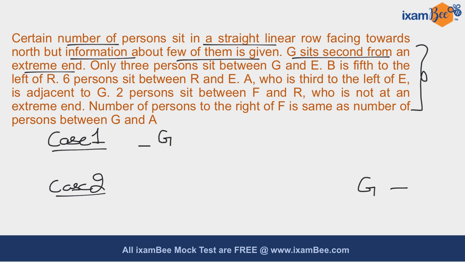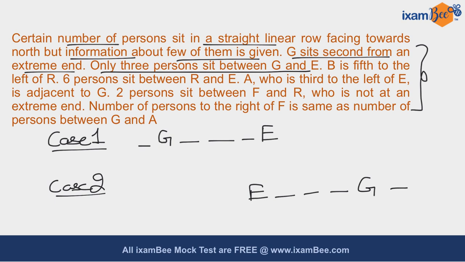Now it is given that only three persons sit between G and E. So you can draw your case accordingly. If you draw in case 1, you will get this particular arrangement, and for the second case you will get this particular arrangement.